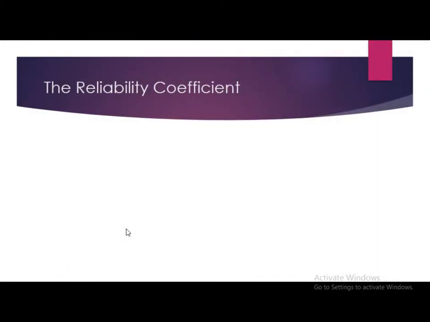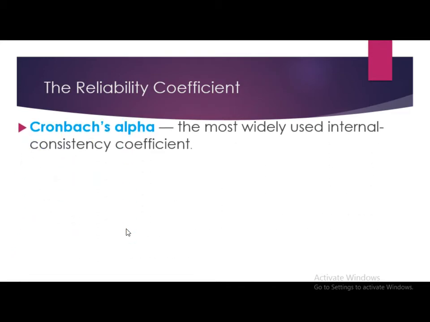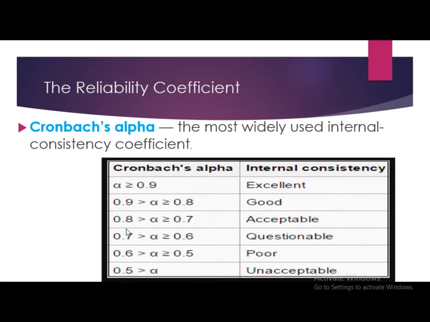The reliability coefficients. After running this test, you will get some coefficients. Those are called Cronbach's alpha, the most widely used internal consistency coefficient. So Cronbach's alpha values: if alpha is greater than or equal to 0.9, then internal consistency is said to be excellent. If the Cronbach's alpha value lies between 0.9 and 0.8, then internal consistency is good.